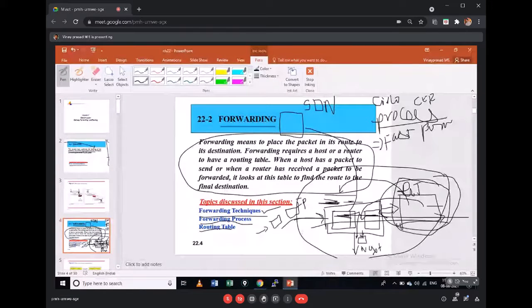If any packet comes to the switch, it doesn't have controllability now. It will ask the controller, where should I send this, what is my outgoing port for this packet. The controller will have all such information, so it will send a response saying that at port 2 you should send this packet. The switch will blindly put every packet on port 2. So we have a centralized network, where through software you are able to control and manage the whole network infrastructure. This architecture we call SDN architecture, software defined networking.